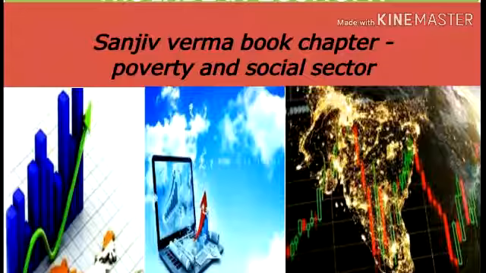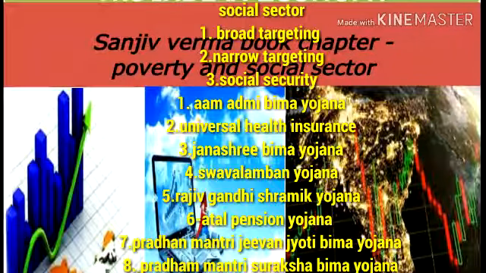One has already seen earlier why this has happened, but what has the government done about this? It has adopted a three-pronged strategy to address the social sectors, which is as follows. First is broad targeting, second is narrow targeting, and third is social security. We are going to discuss them one by one. First is broad targeting. Under broad targeting, the government has two ambitious programs.